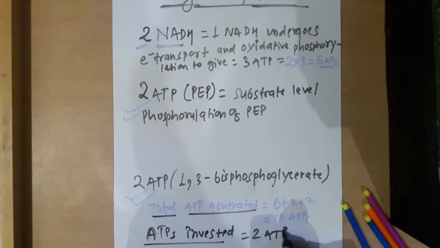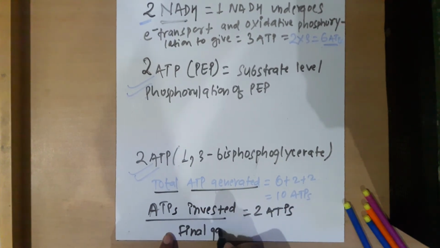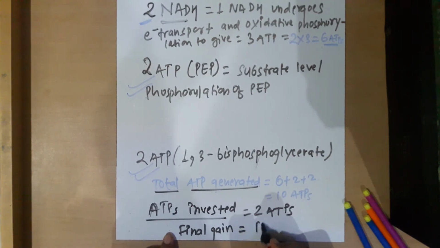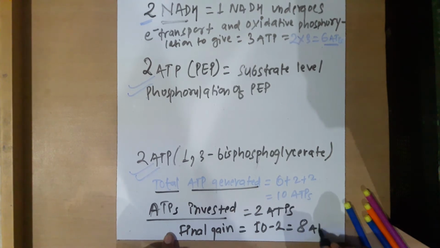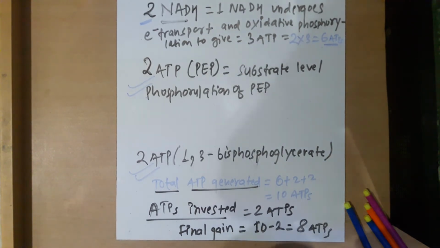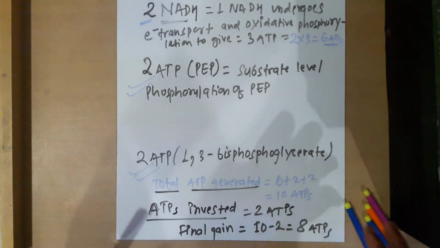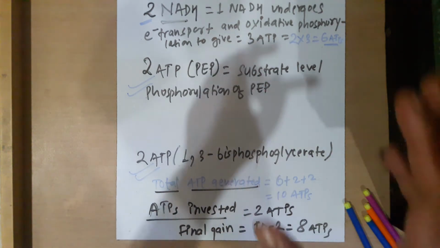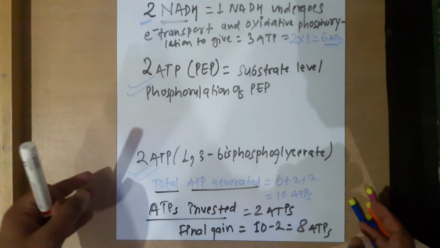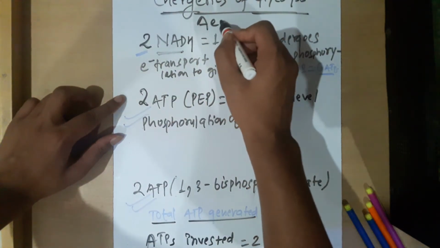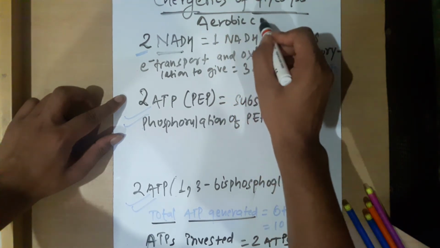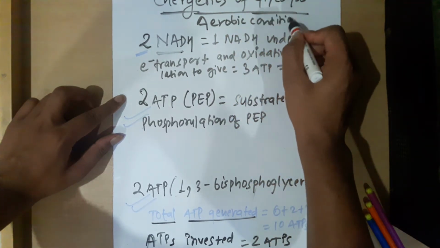So what will be our final product or final gain? Final gain of ATPs will be 10 minus 2, that is 8. Fine. So this is the number of ATP gained from glycolysis when glycolysis operates in aerobic conditions. Okay, these are for aerobic conditions.